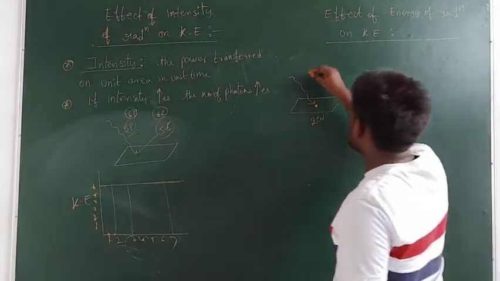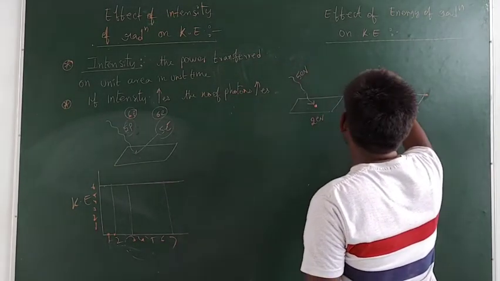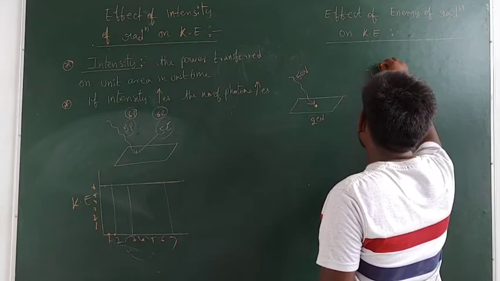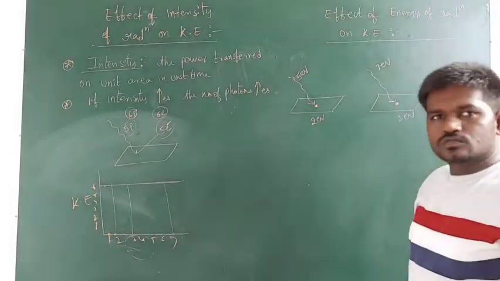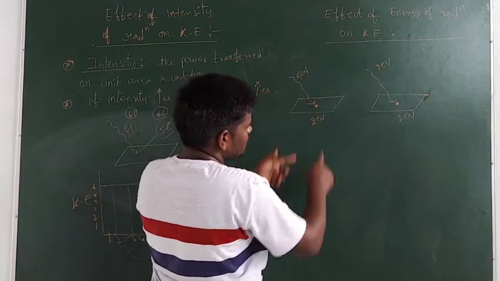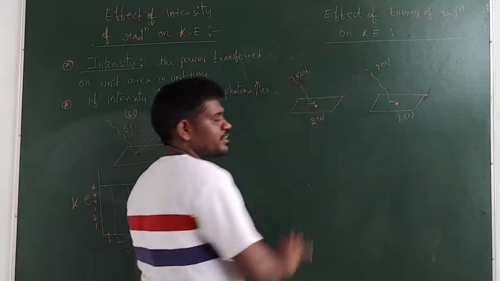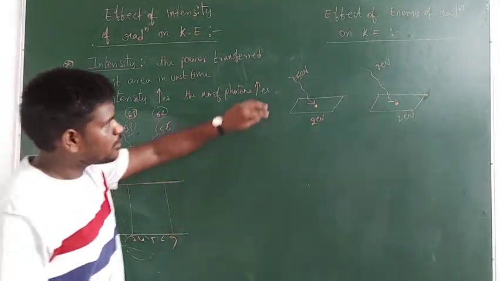Here I am using radiation having energy 5 electron volts, and here radiation having 7 electron volts. When the 5 electron volt radiation is incident over the surface, only 2 electron volts is utilized to remove the electron. What about the remaining 3?